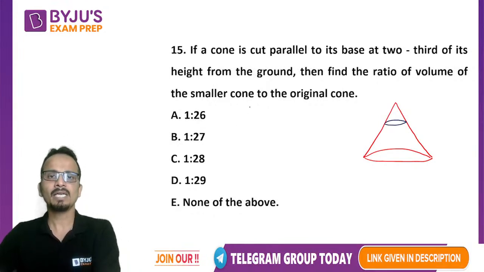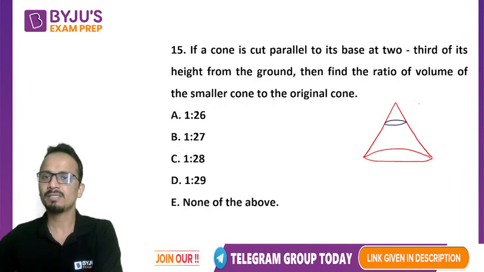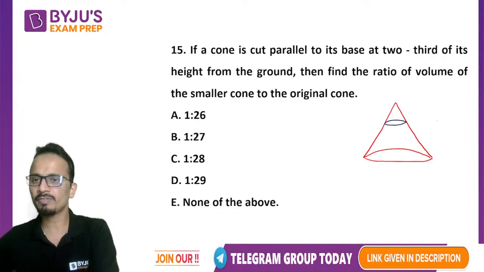Okay. Now the cone you can see in red color is the original cone. Now it is cut parallel to its base at a height of 2/3 from the ground. So if this height is 2/3 from the ground, the height of the above piece, the smaller cone, will be 1/3.